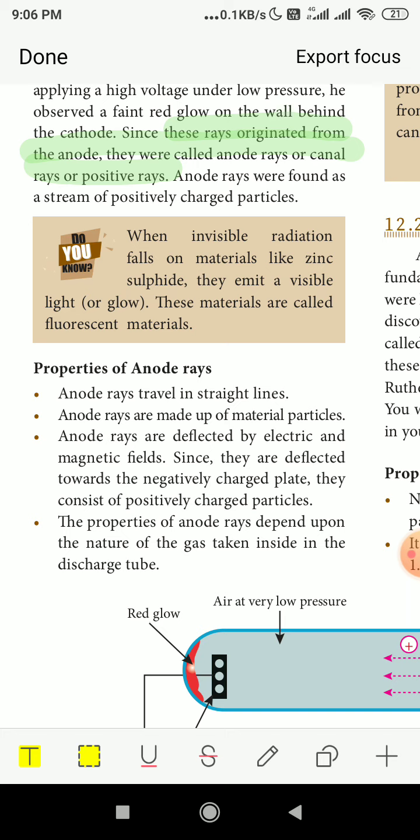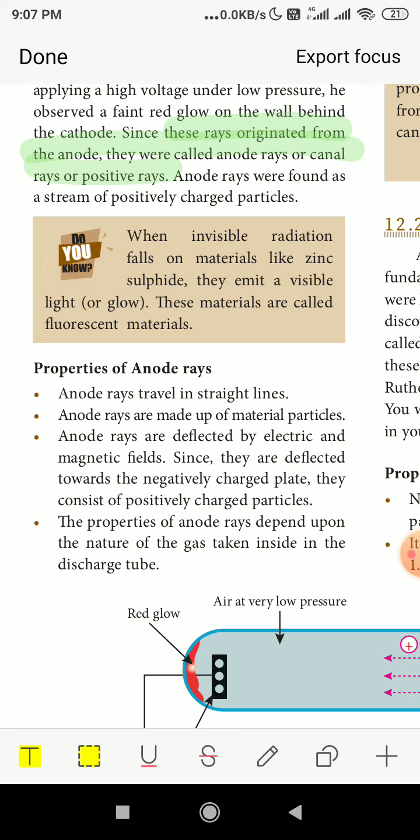Deflection means moving, like the deflection of a needle. They are deflected towards the negatively charged plate, so they consist of positively charged particles.